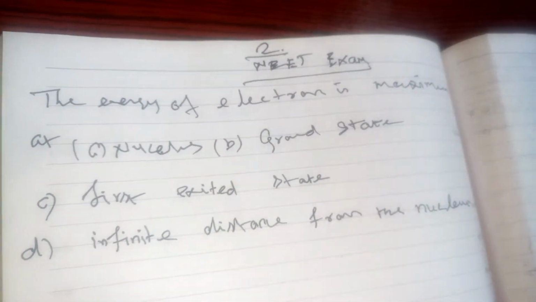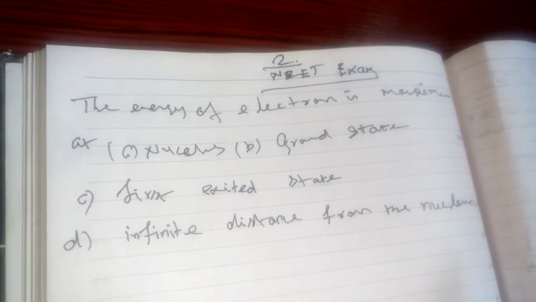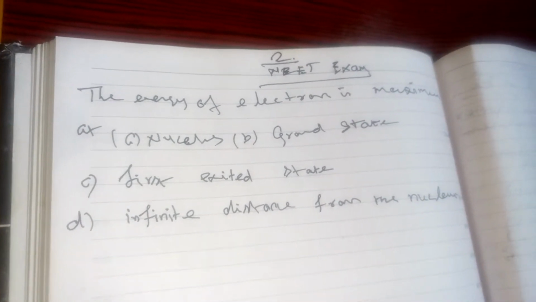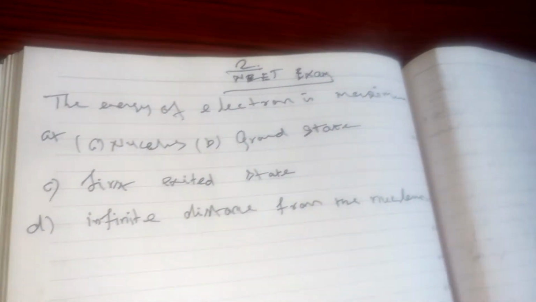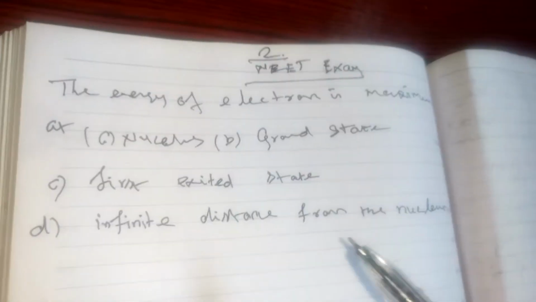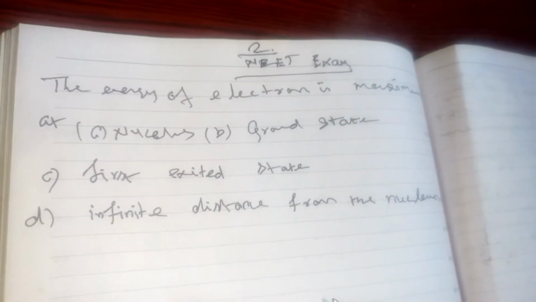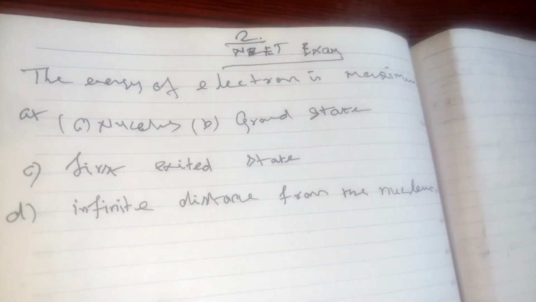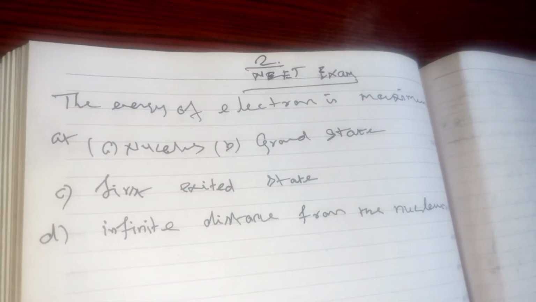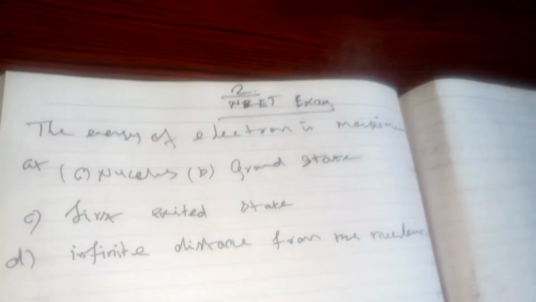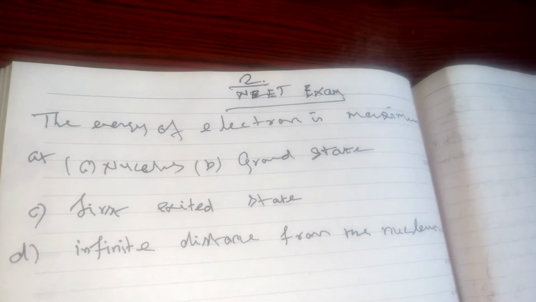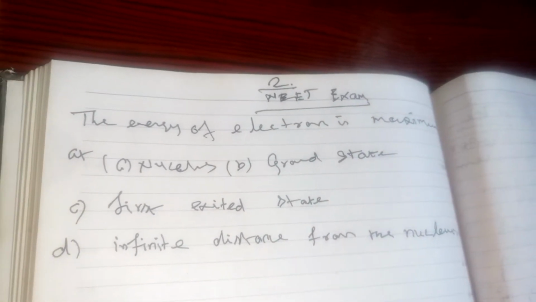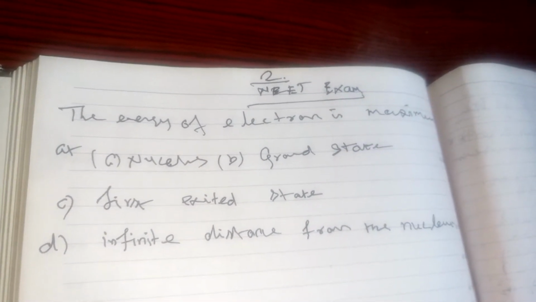See, NEET exam chemistry paper. In the chemistry paper, now I am going to explain those questions. You have to find the answer. The first question is: the energy of an electron is maximum at where? That is the question we have to find.